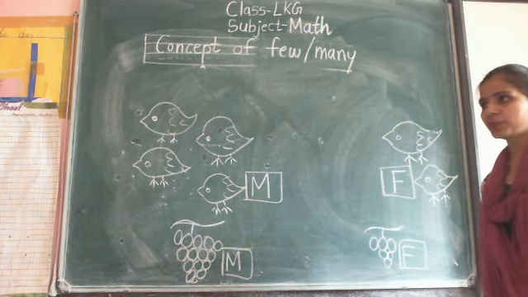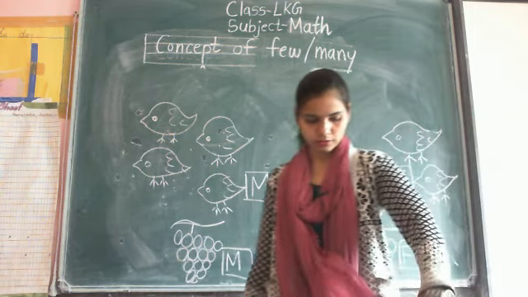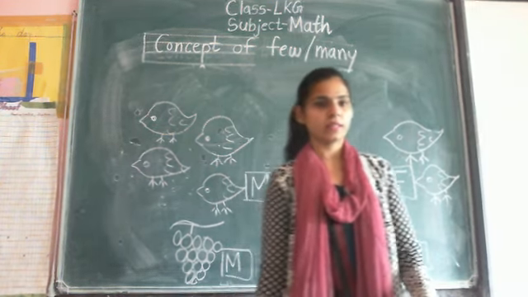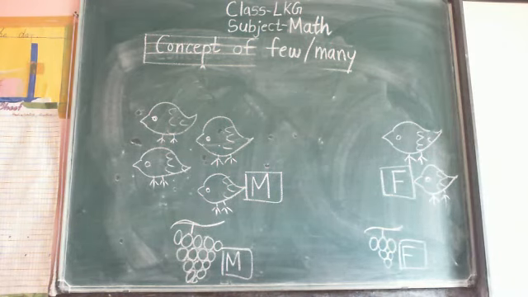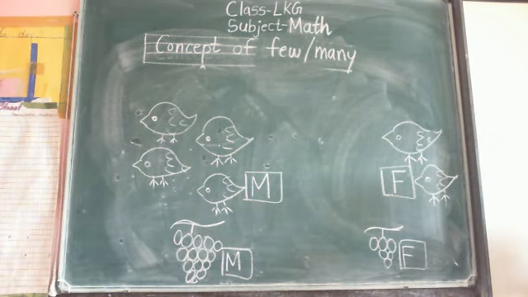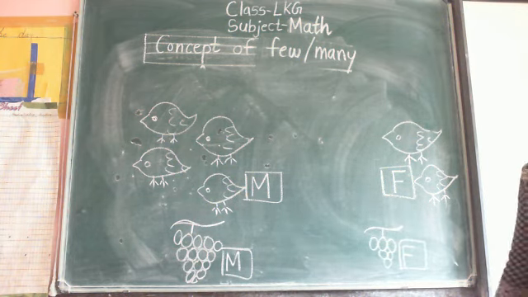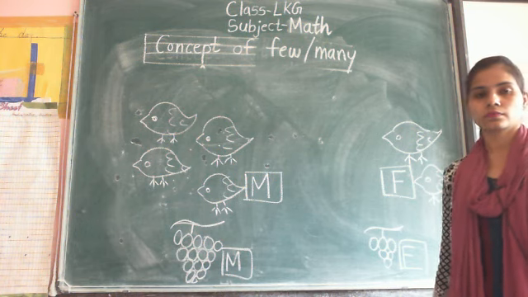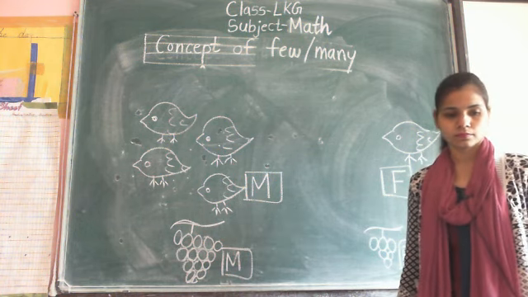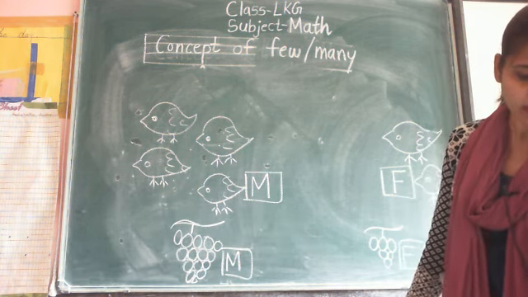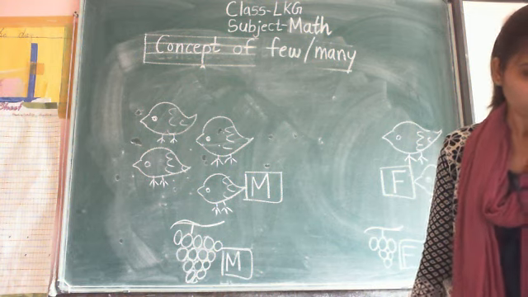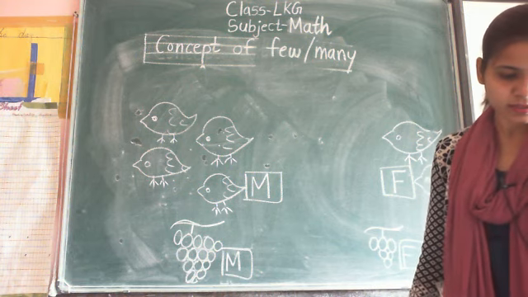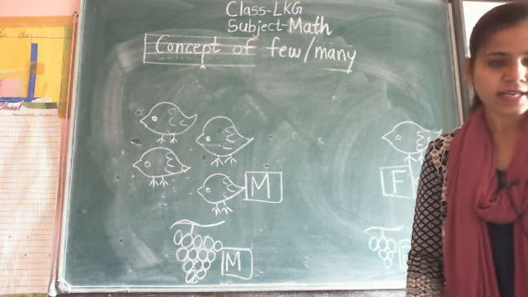Concept of few and many. Write it. Then after few and many, which concept is there? Inside and outside.